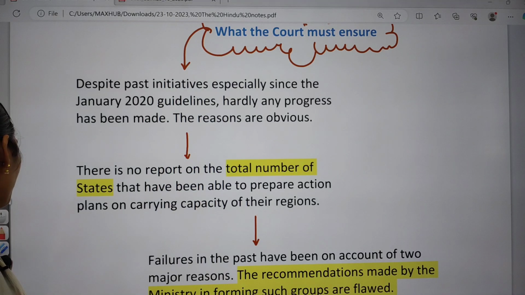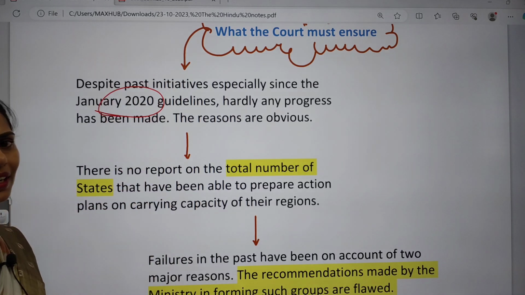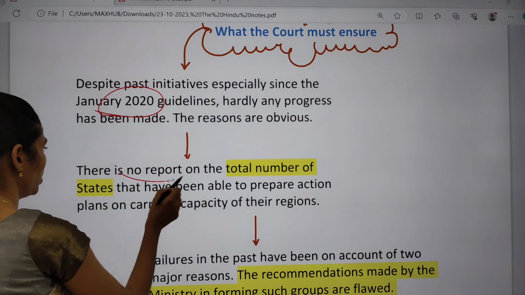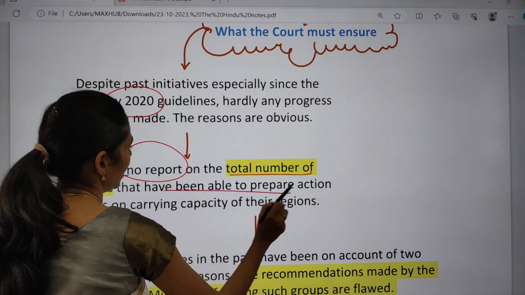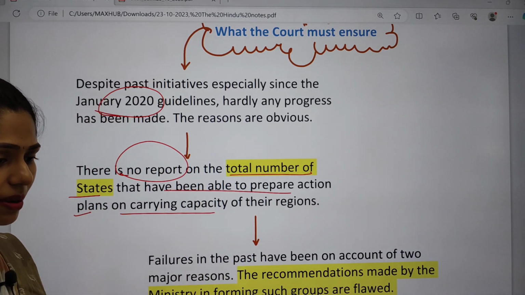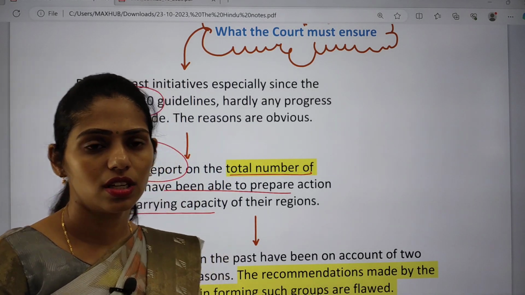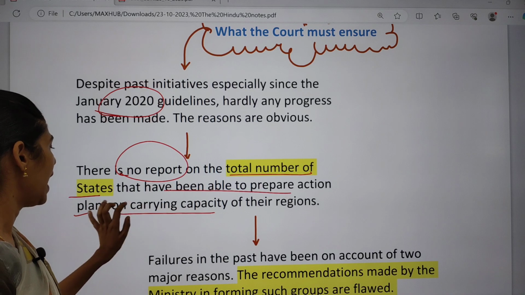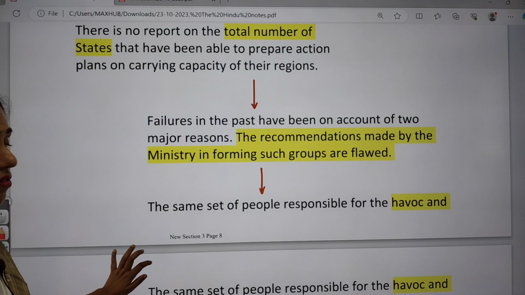Here, despite past initiatives, especially since 2020 onwards, there are many guidelines provided by the Supreme Court. Even though there is no report on the total number of states that have been able to prepare action plans on carrying capacity, a lot of times some guidelines are given, but no action is taken regarding the carrying capacity of their regions. And we can say it is a failure, right?